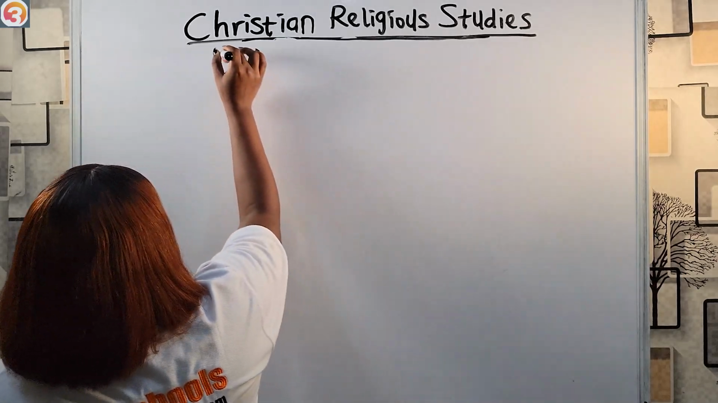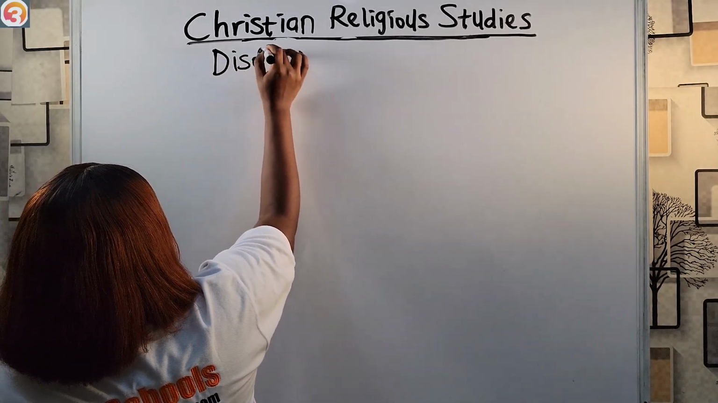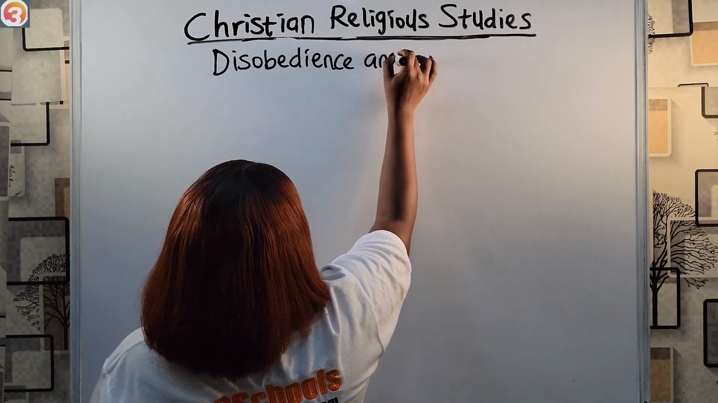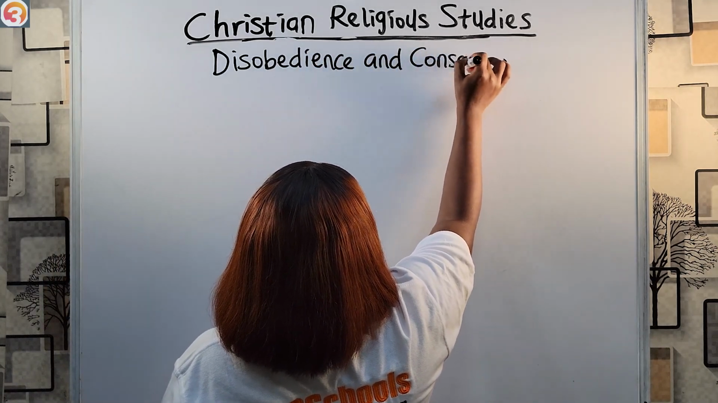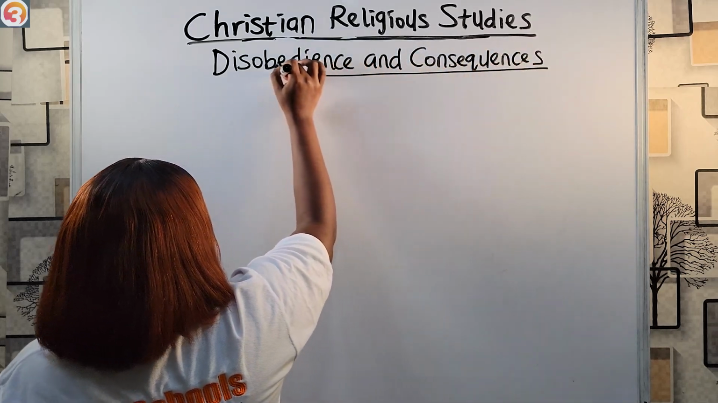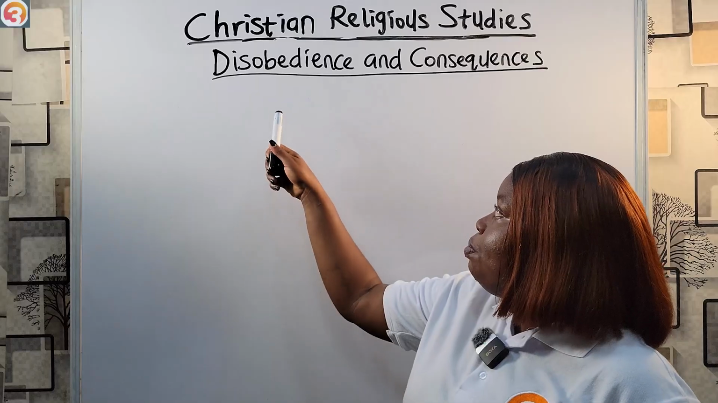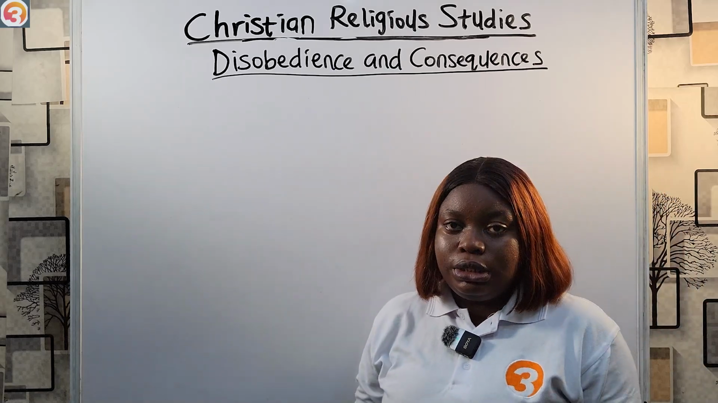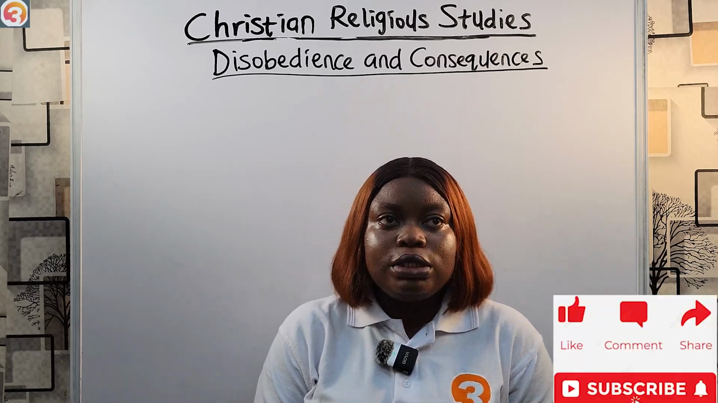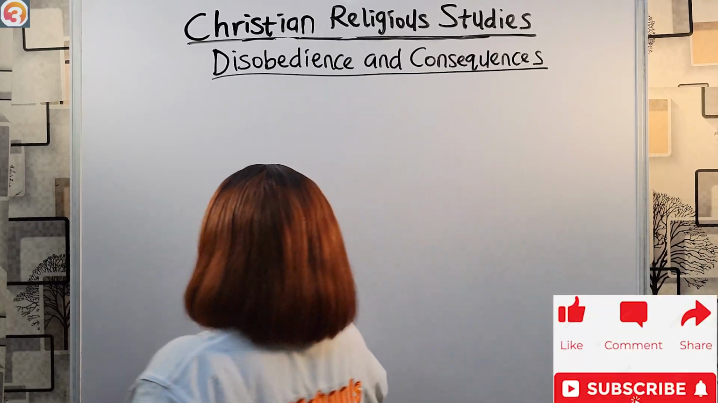Our topic is disobedience and consequences. Disobedience is the opposite of obedience. It is unwillingness to comply with given instructions. Let's define it that way.